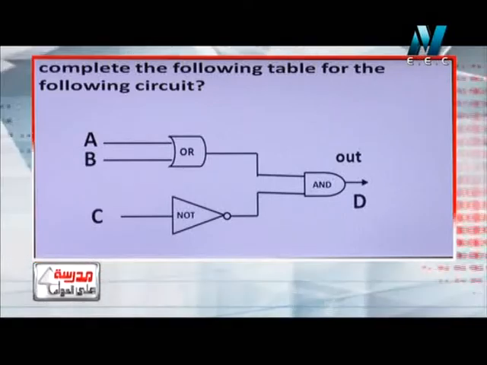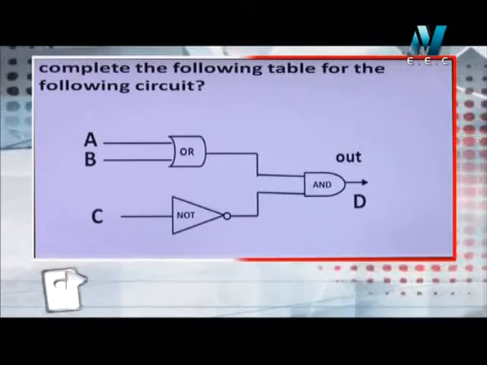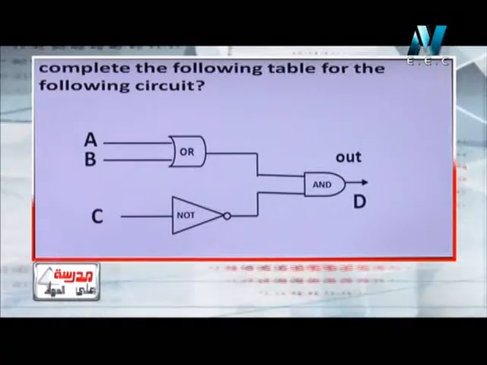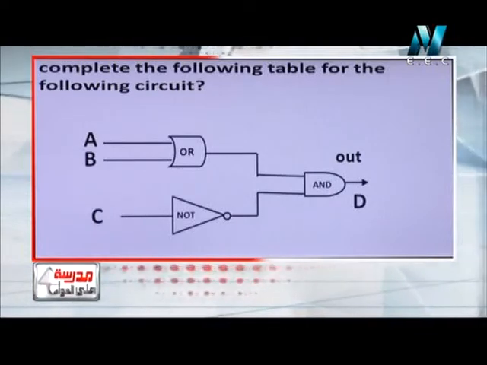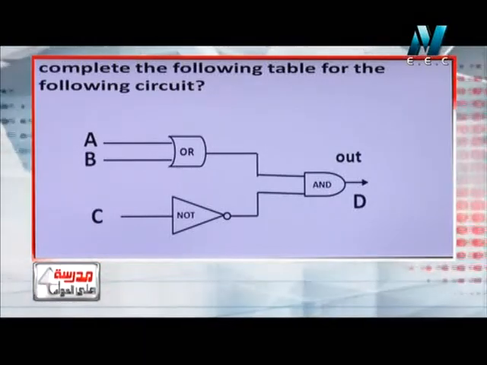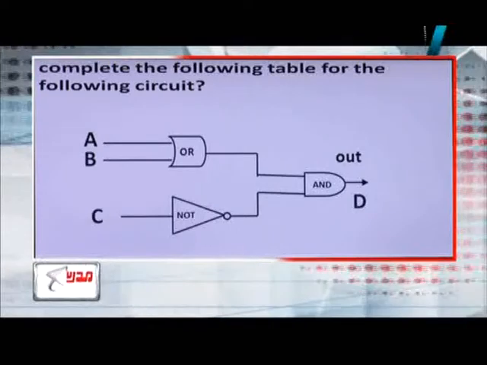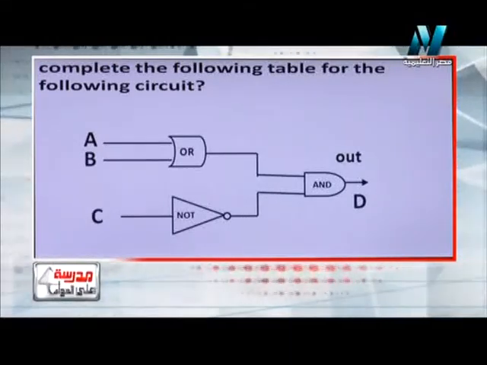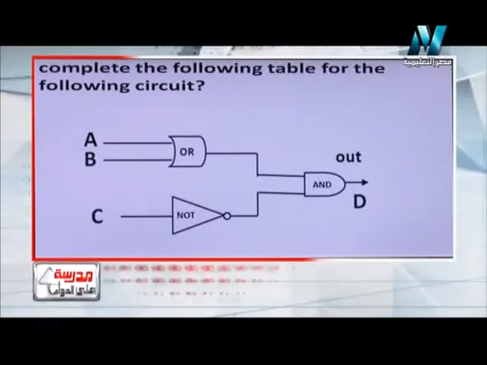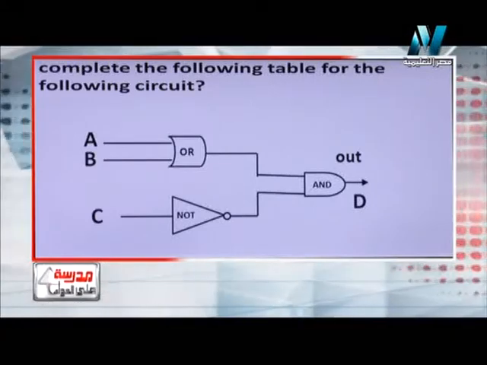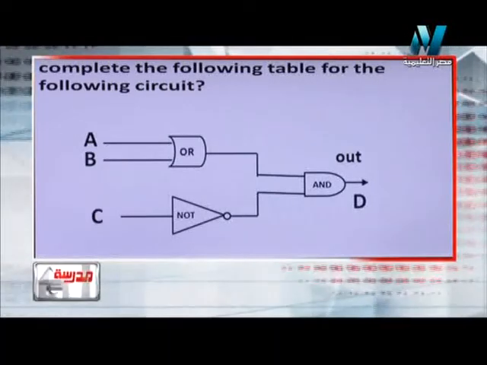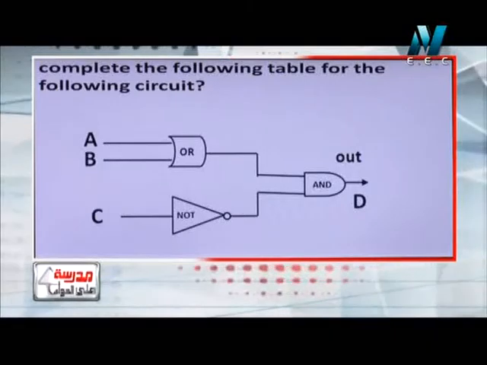It is a logic gate problem. Okay, he gave me a certain logic gate. We can see that this electric circuit contains 3 inputs, A, B, and C, and has 1 output, which is D.